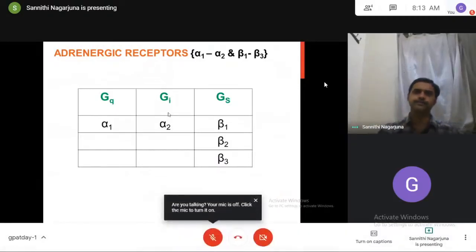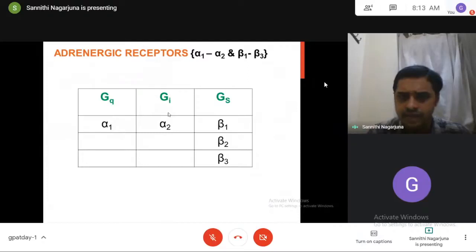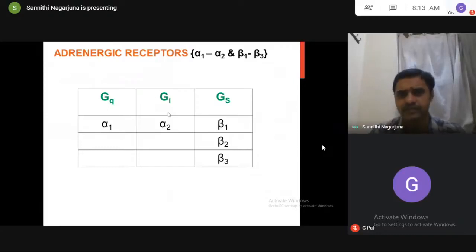In the same way, we have adrenergic receptors. Clear? So what are those? Alpha and beta. Alpha 1 to alpha 2 as well as beta 1 to beta 3. So what is the ligand for adrenergic receptors? Noradrenaline. What are the receptors for adrenergic receptors? Alpha and beta. Alpha 1 to alpha 2 as well as beta 1 to beta 3.